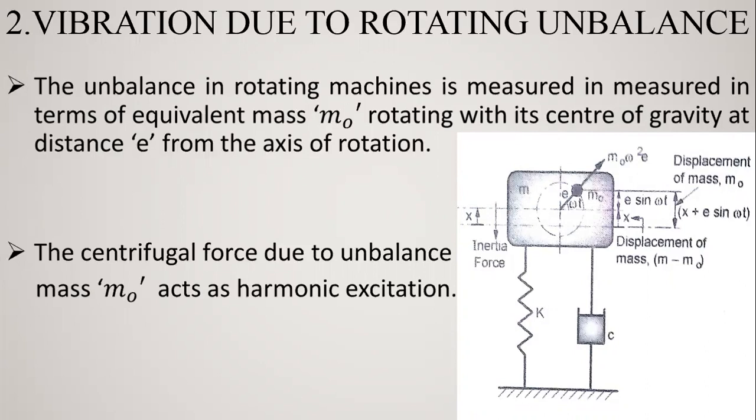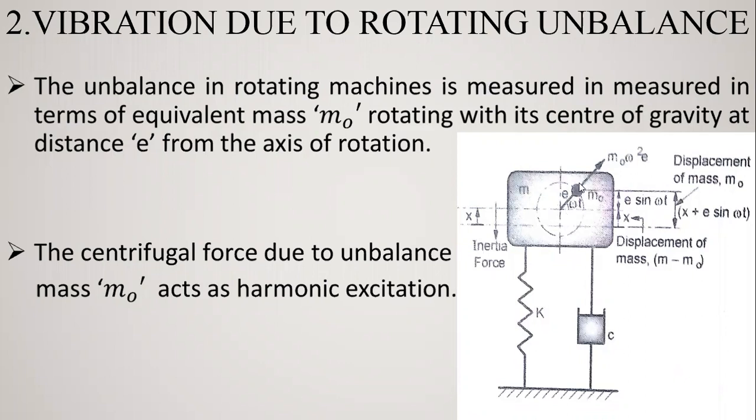So due to this rotating part, the rotating part is away from the center of gravity at e, right?